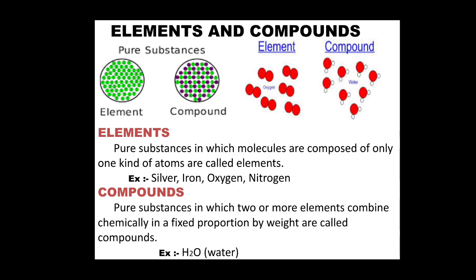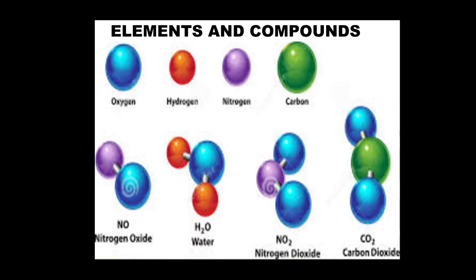Similarly, compounds, pure substances in which two or more elements combine chemically in a fixed proportion by weight, are called compounds. For example, water. We have already discussed this. See a few of the examples here. The first line is showing the elements and the second line is compounds. Here different colors have been given so that you will understand better.